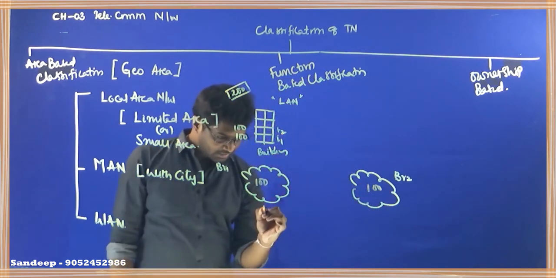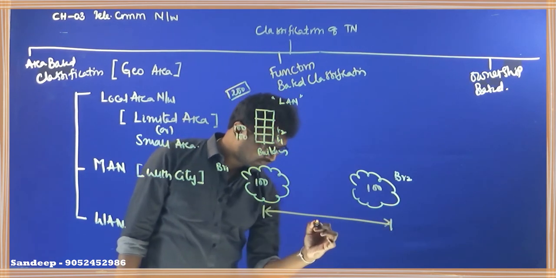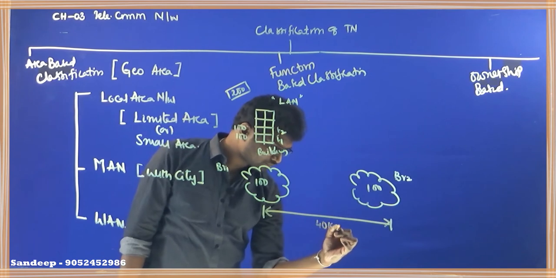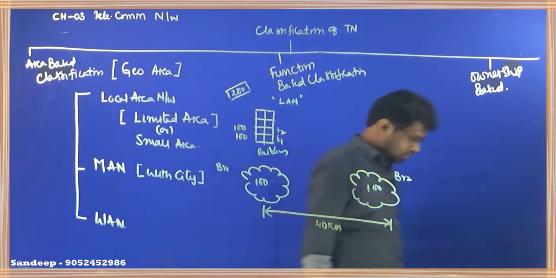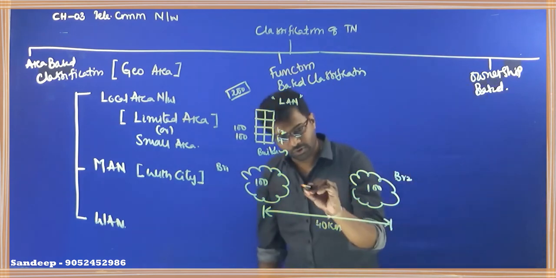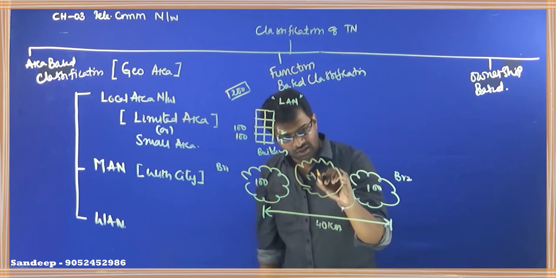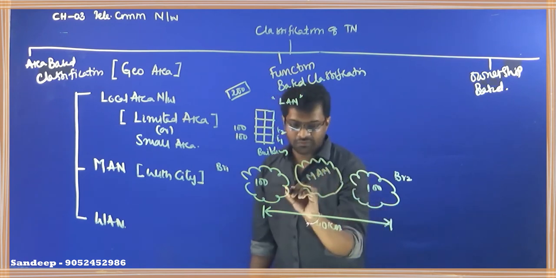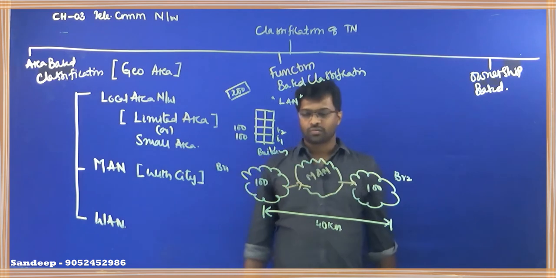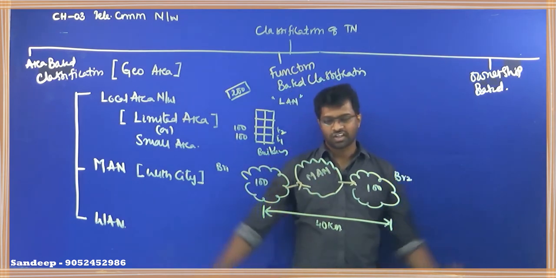And the distance between these two branches, let us say, is roughly 40 kilometers. Now what is the network I have to use? I have to use a network called metropolitan area network. How do I connect these computers within a city? I have to use a metropolitan area network. So what is the maximum distance? It supports only 40 kilometers.